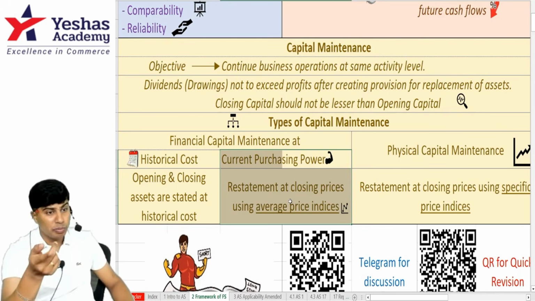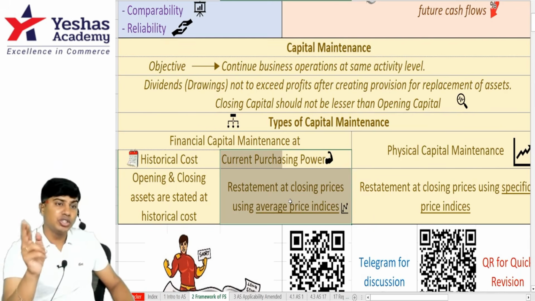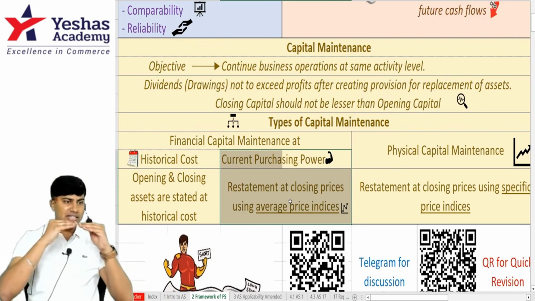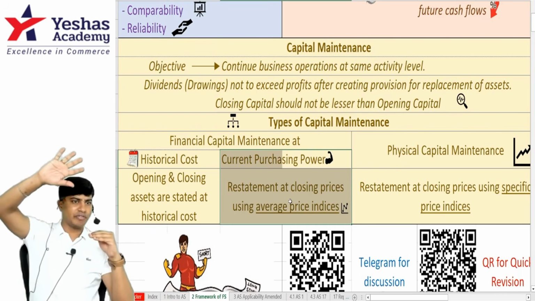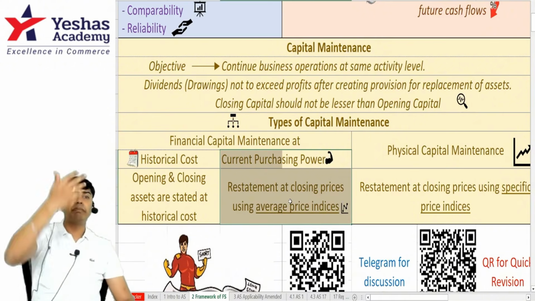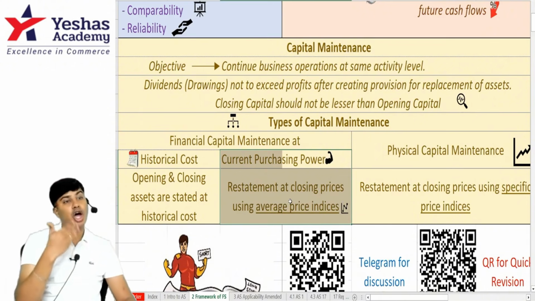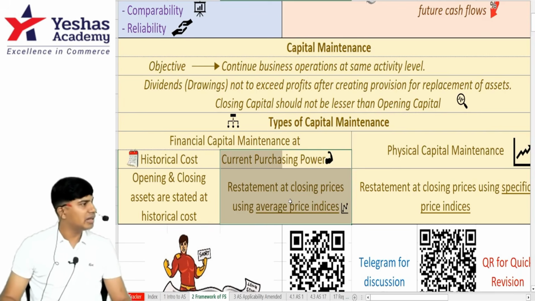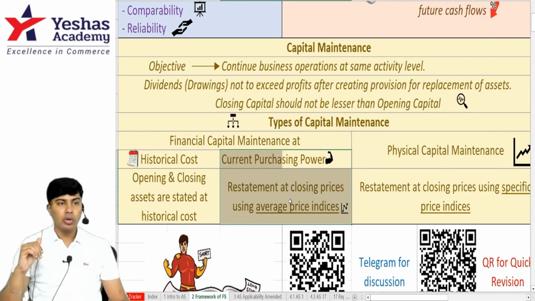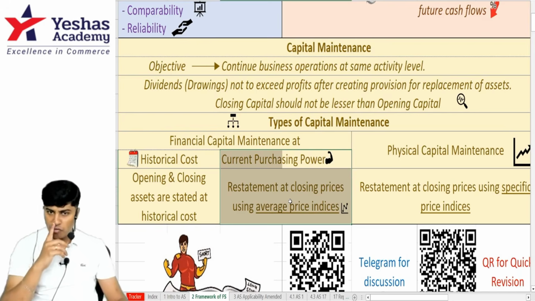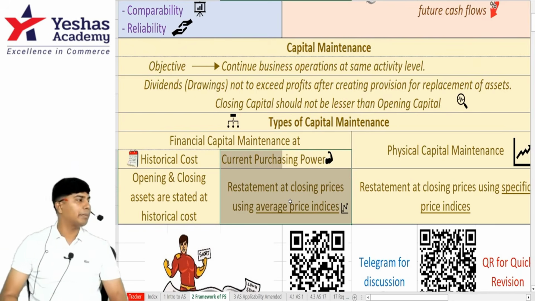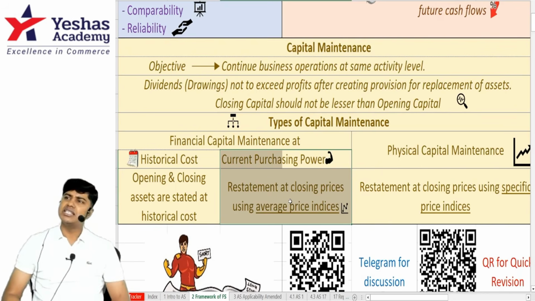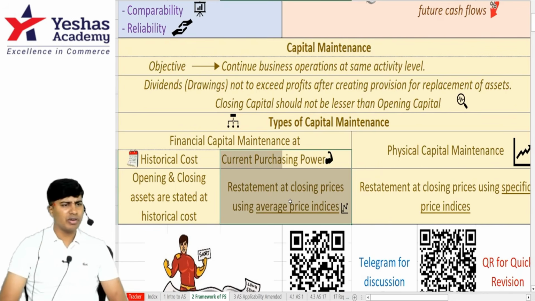That is the capital to be maintained to ensure that the level of operations is the same as last year. If the capital is more than 62,500 at the end of the year, such excess amount is permissible as drawings. We are allowed to withdraw. If it comes to be less than 62,500, then the capital has dipped below. In order to maintain the same level of operations, I might have to bring in additional capital. I hope you got it. If it is at the same level, then I cannot withdraw.